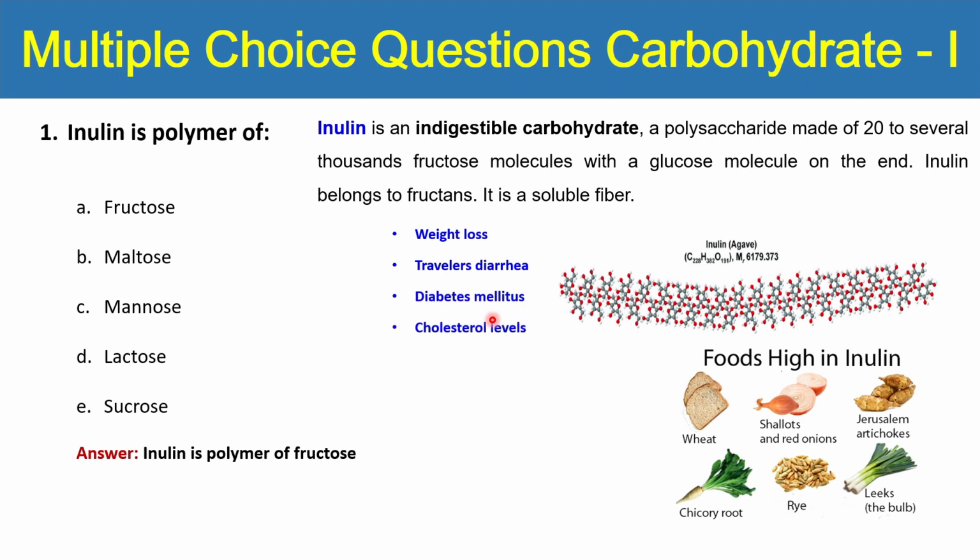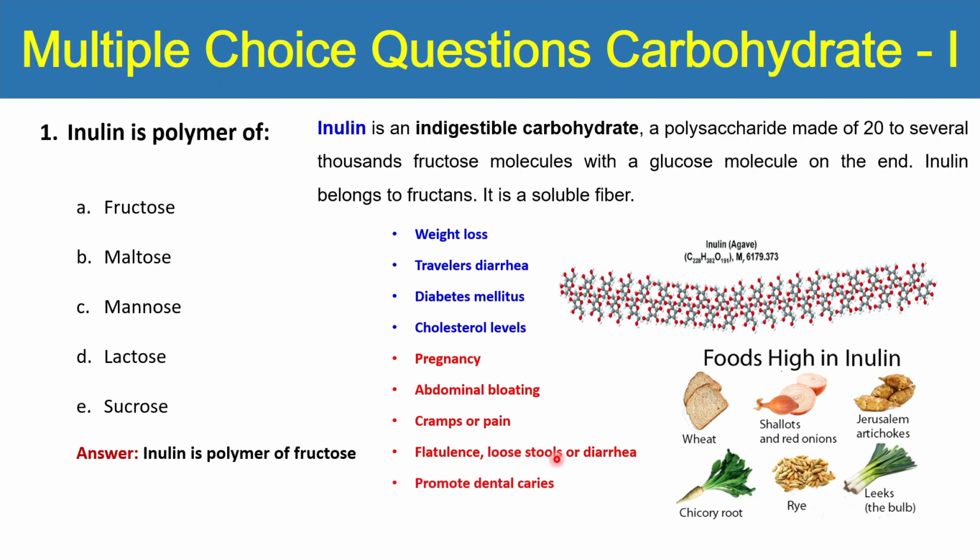In diabetes mellitus, inulin is sometimes also prescribed, as it can control sugar, and cholesterol level is also reduced by using inulin. But besides some benefits, it has some drawbacks. For example, in pregnancy it is not prescribed to use much inulin. It causes abdominal bloating and cramps or pain in the abdominal region. Flatulence, loose stools or diarrhea is also observed in case of excessive use of inulin, and it promotes dental caries as well. In the case of constipation, inulin is also avoided because it produces a lot of gases which can cause more painful constipation.